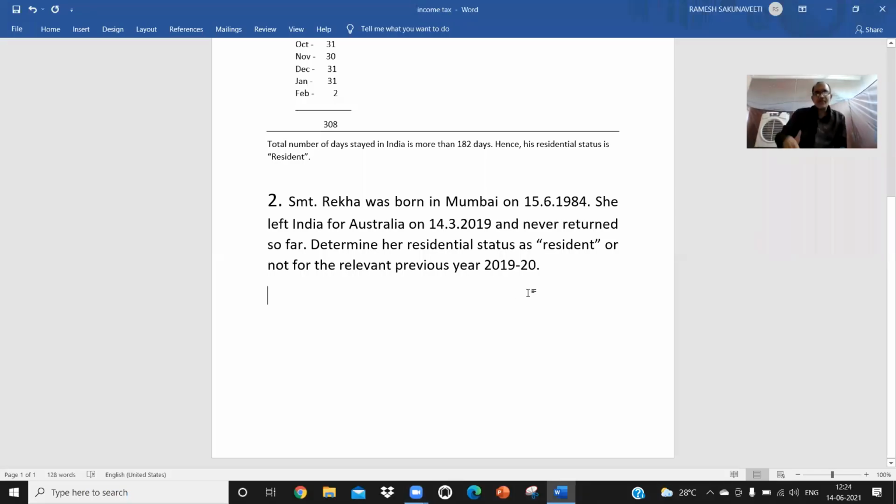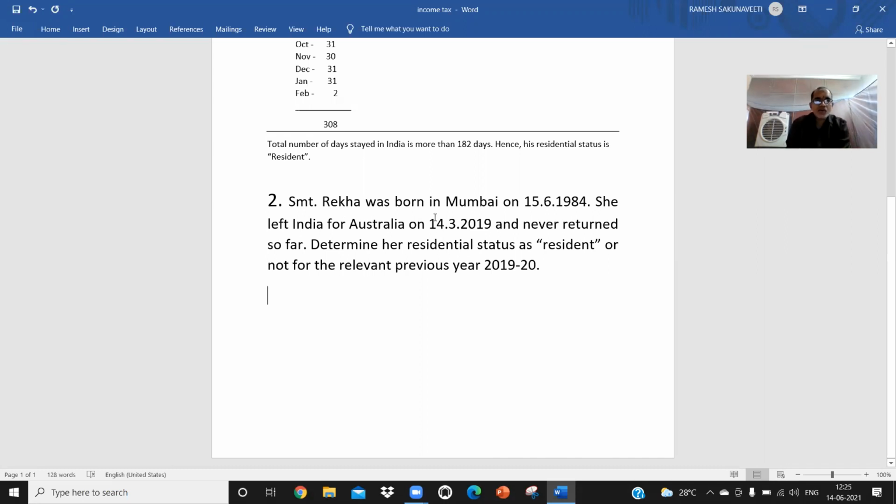Welcome to income tax class. In the previous class, I gave you one homework. Some students tried and sent it to me. Those who did not send it, who felt shy in sending it to me, or who did not try at all, just see it and copy. If you have made any mistakes, rectify them. Okay. Are you able to see the screen? Is it visible? Yes, sir.